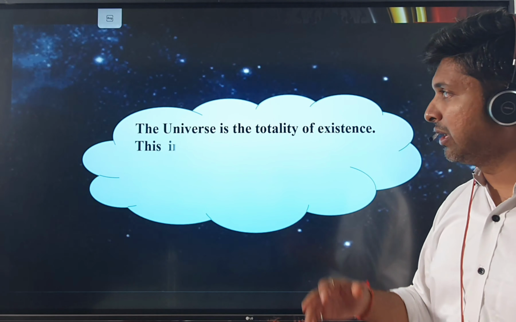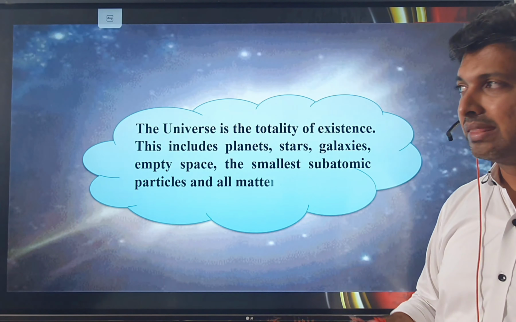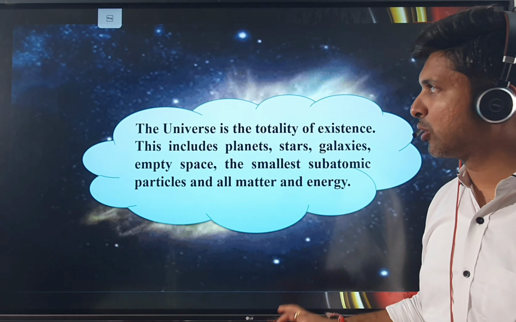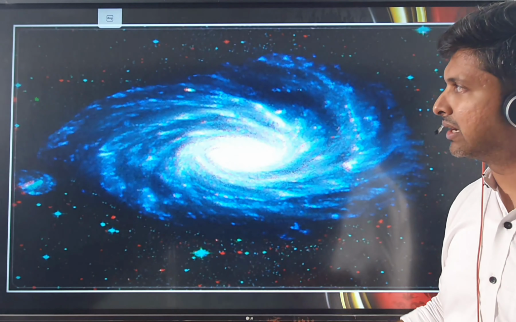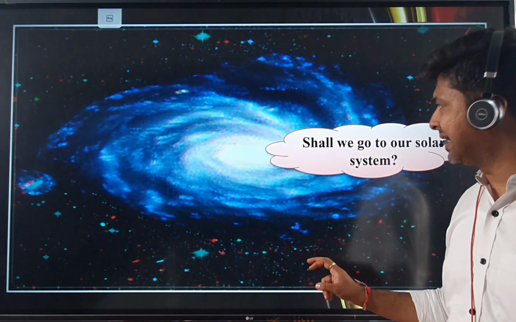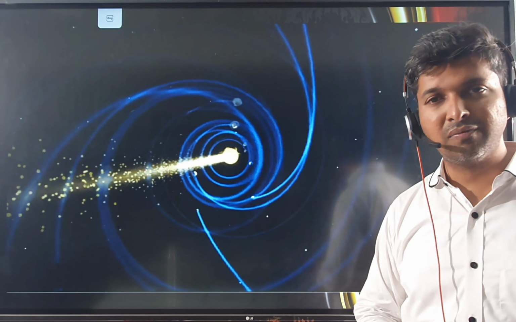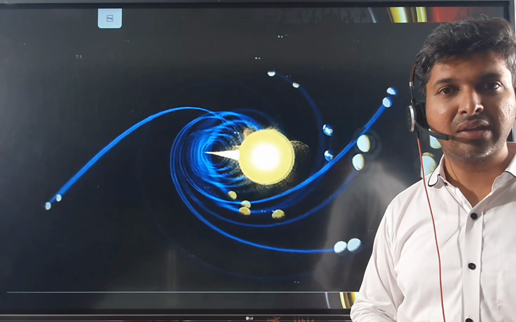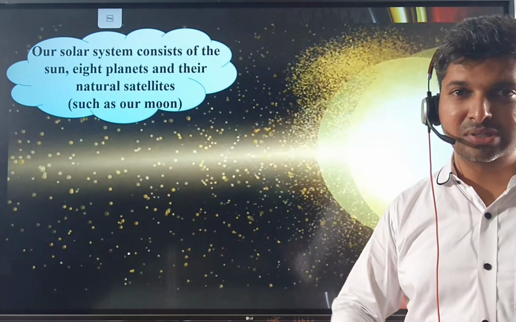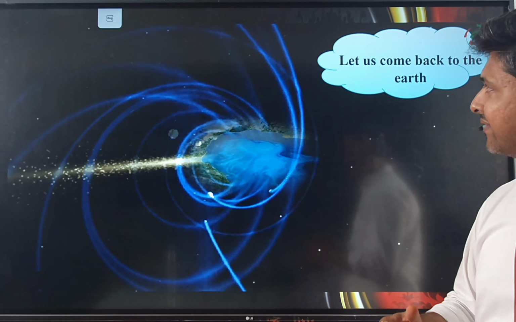Then the universe is the totality of existence. It includes, as I told you, the mega objects like planets, stars, galaxies, and even the subatomic particles. All this comes under the universe. Shall we go to our solar system? Here is a view of our solar system. We have a total of 8 planets, because Pluto is discarded as a planet, so therefore 8. And in the center, we have the sun.